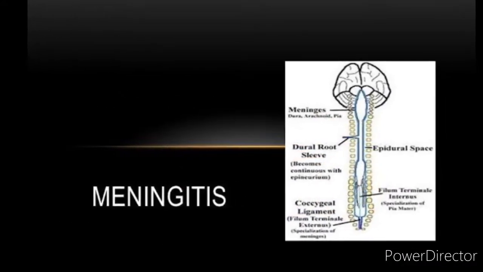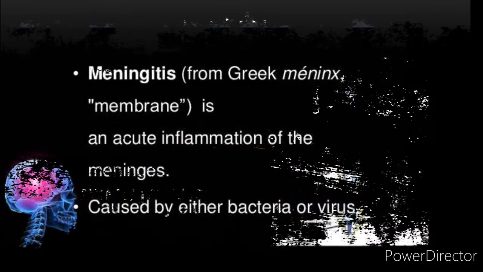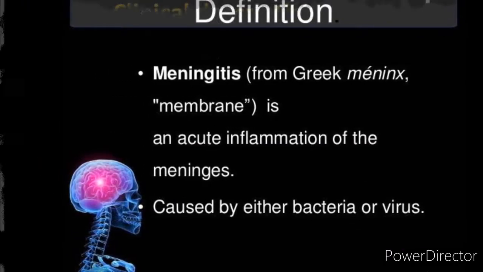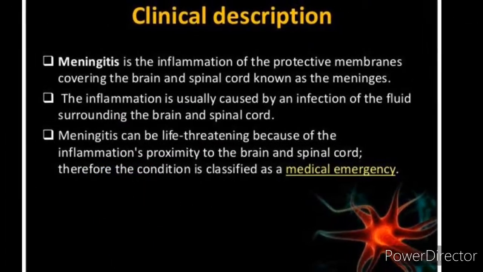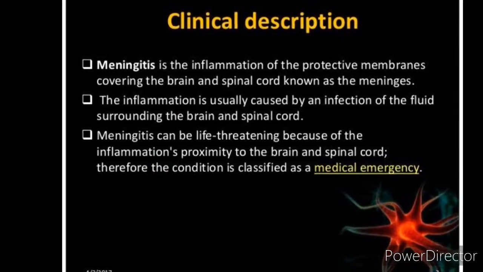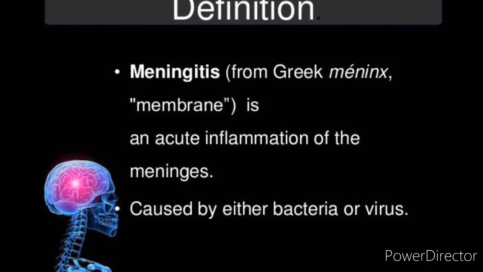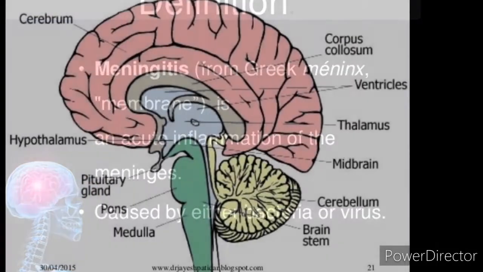Next, meningitis. It is an inflammation of the meninges. It can occur when fluid surrounding the meninges becomes infected. The most common causes of meningitis are viral and bacterial infections.